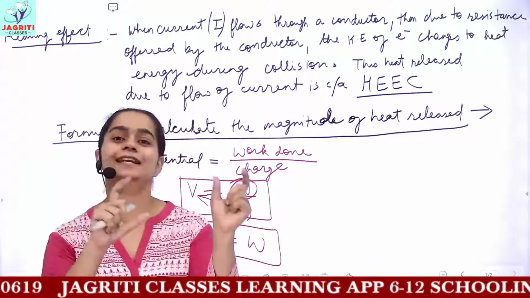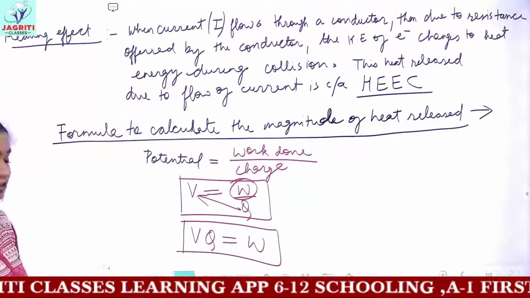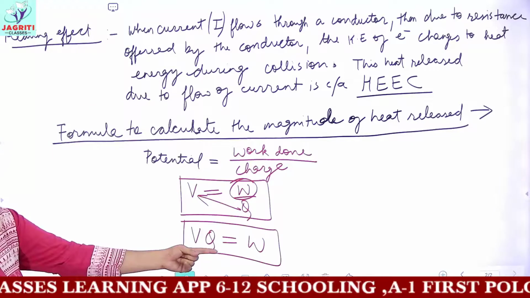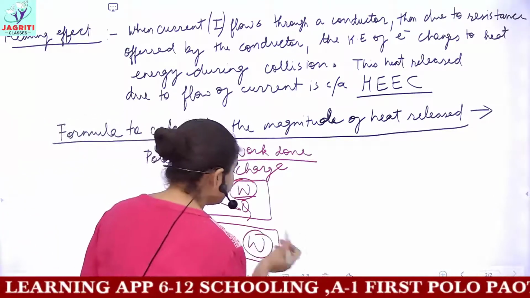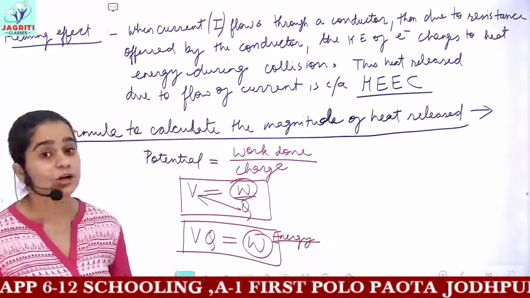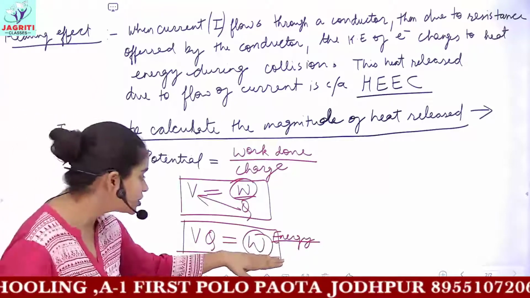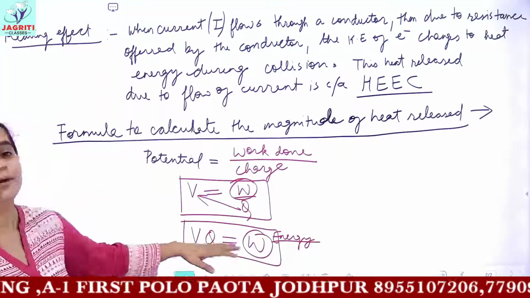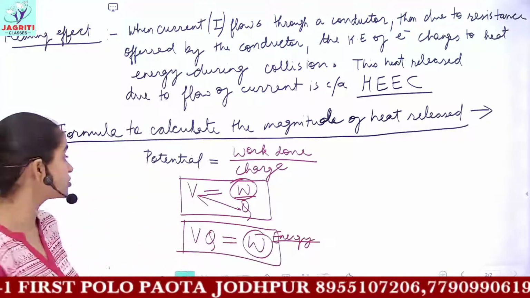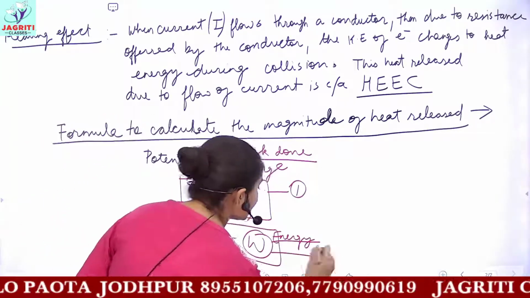So here work equals potential multiplied by charge. Instead of work, you can even write energy, because work and energy are equivalent terms. So energy or work is equivalent to the product of potential and charge. This was our first equation, and this came out to be our second equation.